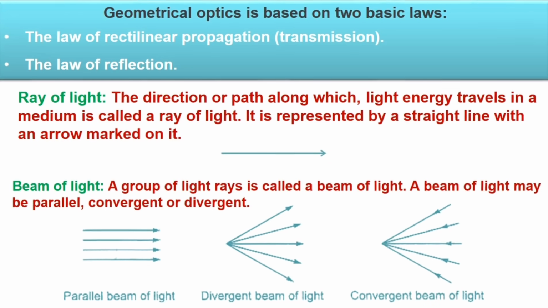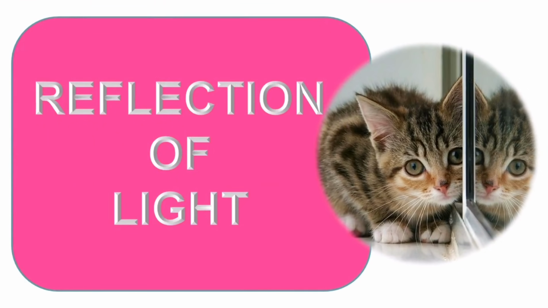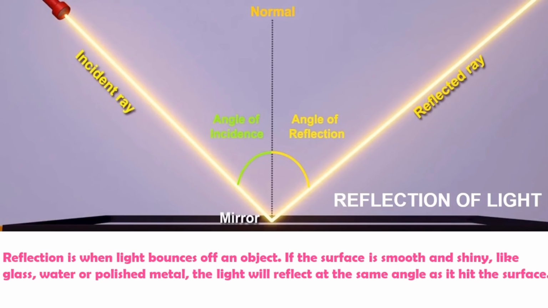So next, reflection of light. The literal meaning of reflection is bouncing back. So reflection of light means bouncing back of light into the same medium. Where does it happen? When a light ray falls on a shiny or smooth surface, then reflection happens. For example, mirrors. When a ray of light hits a mirror, it reflects. You can see the picture at this moment, which shows you the same.